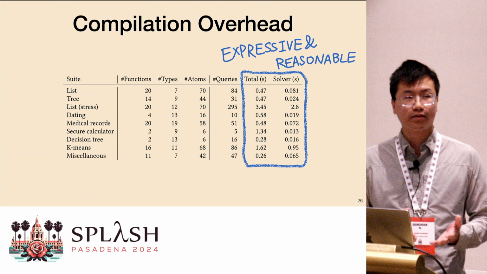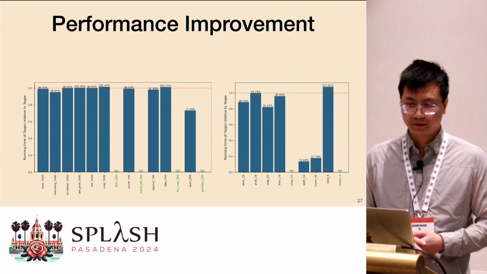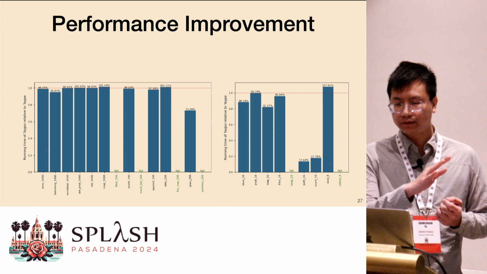So in terms of performance, I'm not sure if you can see the text there, but it doesn't really matter. The blue bars mean the running time of this new approach relative to the old dynamic approach, and the red line there is the baseline. So the shorter the blue bar, the better.